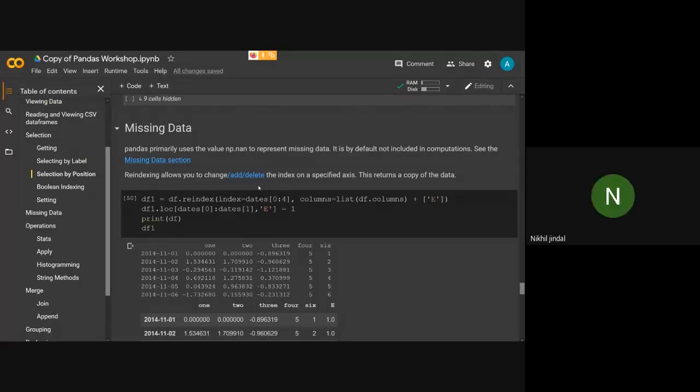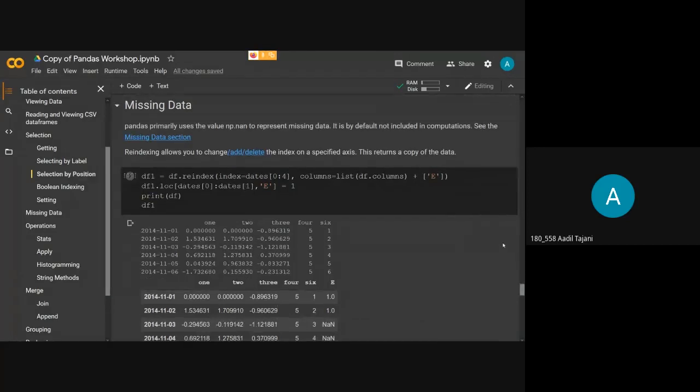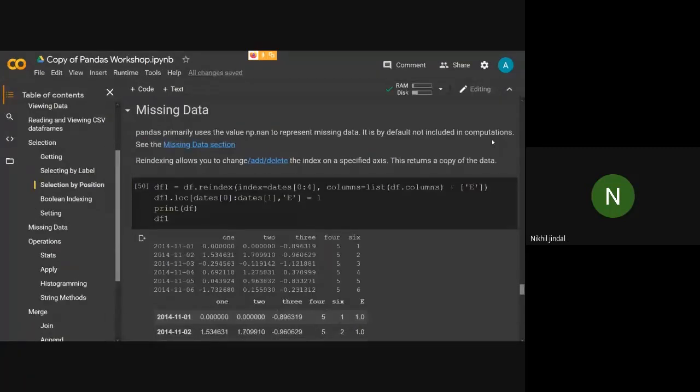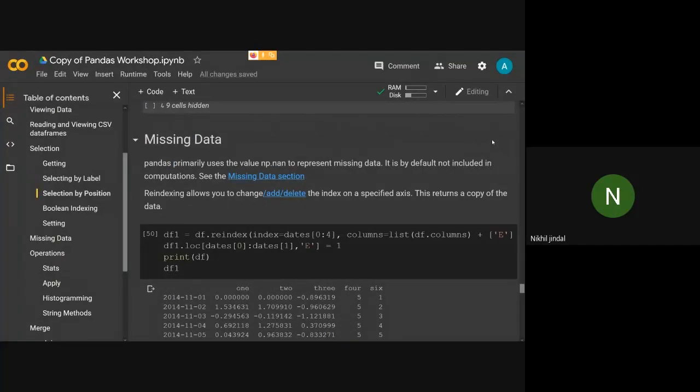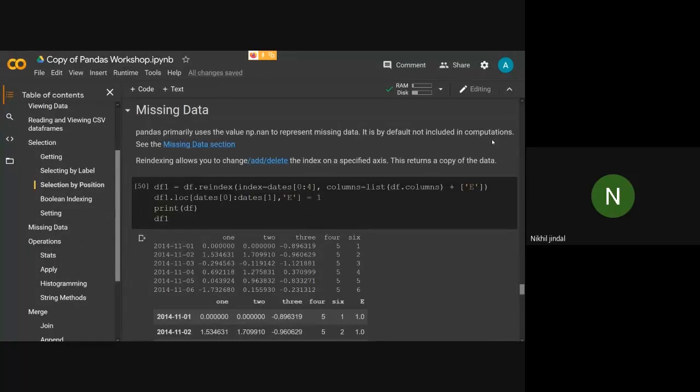Yes, it is. Guys, do you need me to zoom in or is it okay? I think the zoom is clear. Okay, so let's start.